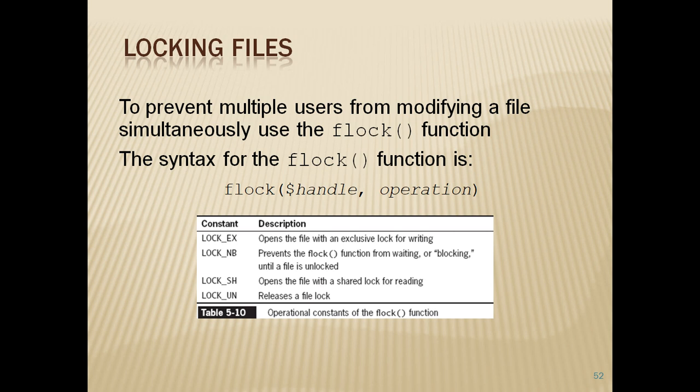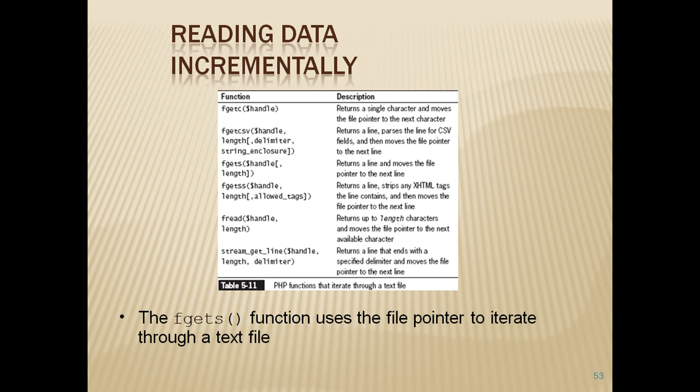If there is a possibility that more than one process could write to a file at the same time, then the file should be locked. To do this, flock operates on fp, which must be an open file pointer. The operation can be one of these. To acquire a shared lock, that is a reader, the reader can set the operation to LOCK_SH.